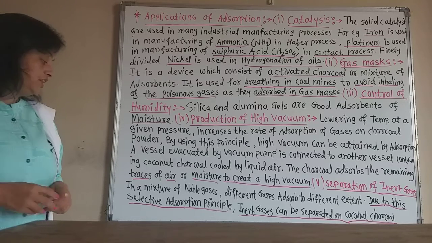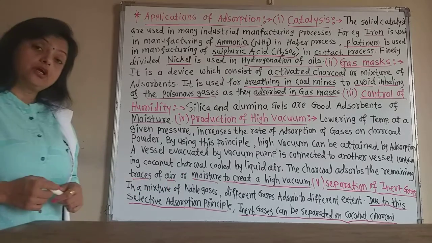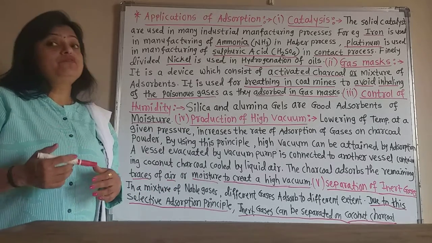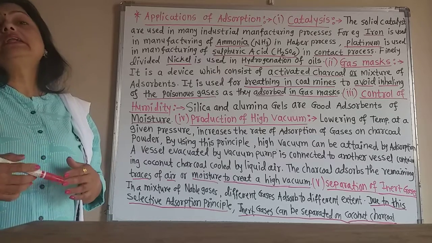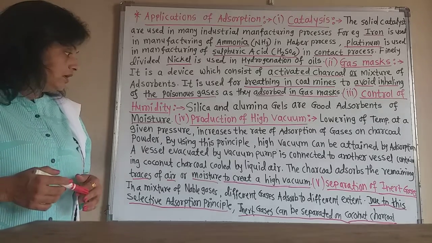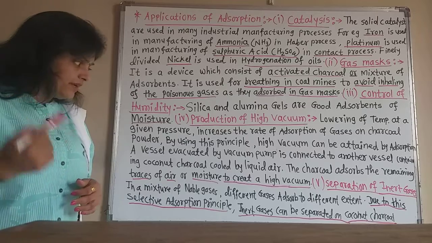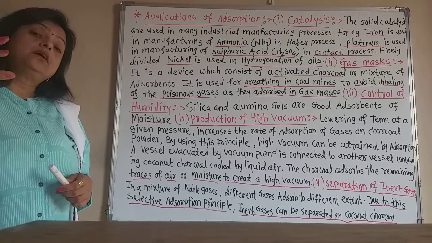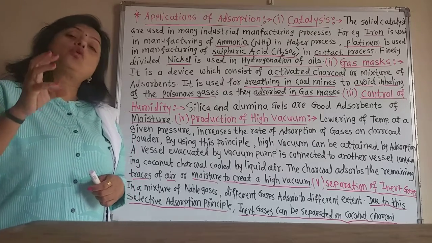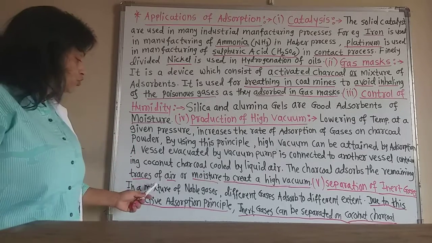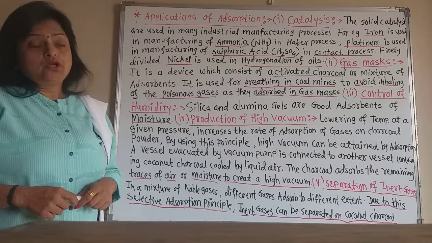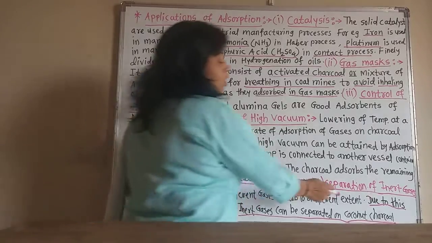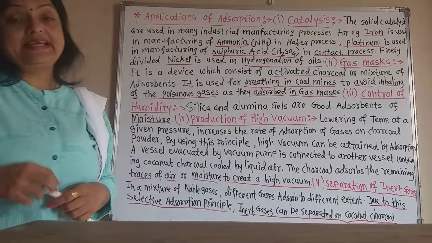In this way, the coconut charcoal cooled by liquid air can create a high vacuum, because the charcoal adsorbs the traces of air and moisture. Now the next application, the fifth application, is the separation of inert gases or noble gases.